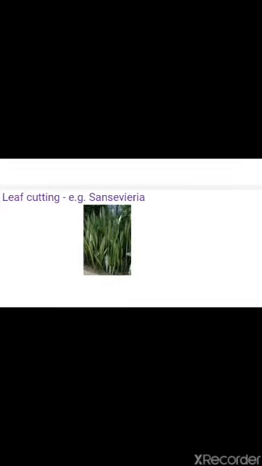A very common example for this is bryophyllum. On the margin of the bryophyllum leaf, small buds are there, and if the leaf comes in contact with any moist place, small plantlets come out from the leaf margin. You can detach each plantlet, and each small plantlet develops into a new plant.